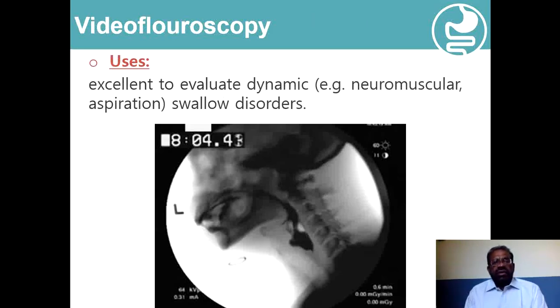A very useful investigation is the video fluoroscopic examination of the act of swallowing. The oropharyngeal phase of swallowing hardly takes 1 second. So the video examination of this whole sequence of movements in the oropharyngeal region will be helpful in exactly pointing out the underlying abnormalities. So this investigation is very helpful and is an excellent tool to evaluate dynamic swallowing disorders.